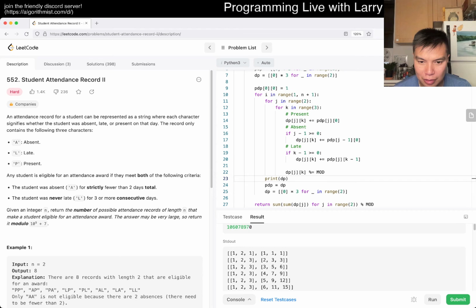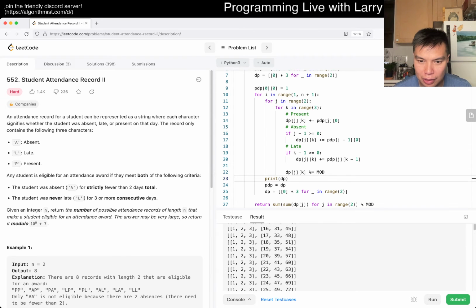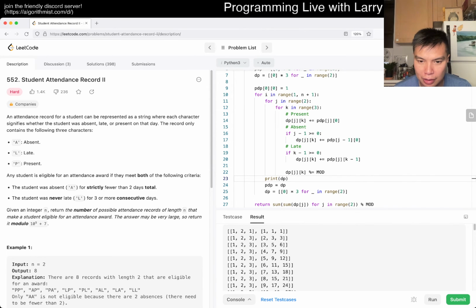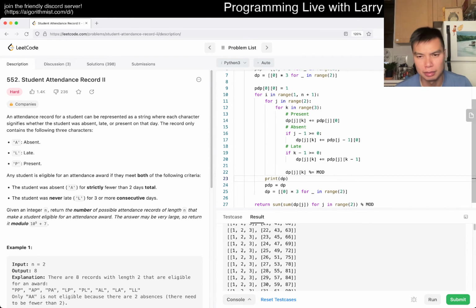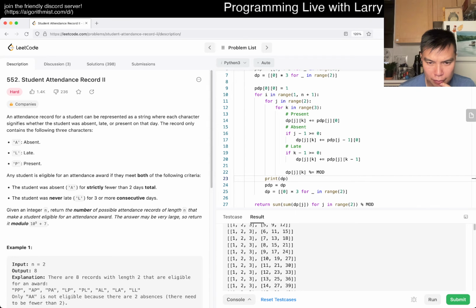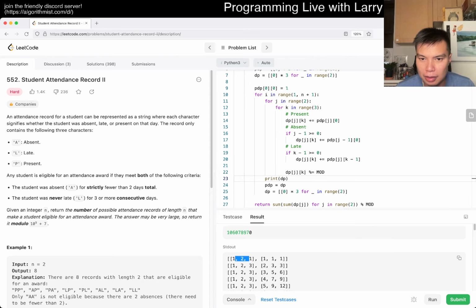Okay, so this is clearly not right because there are more than 3 cases of which, so j is 0, so no absences, right?